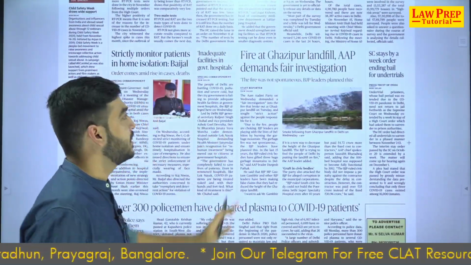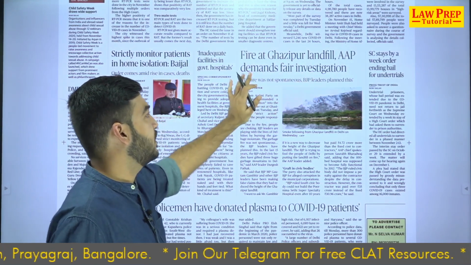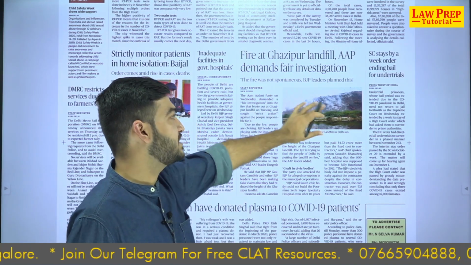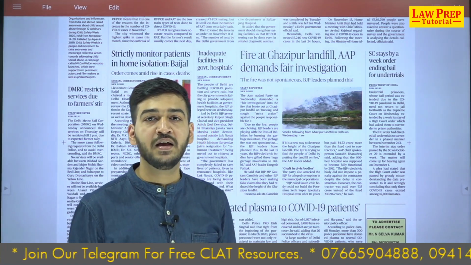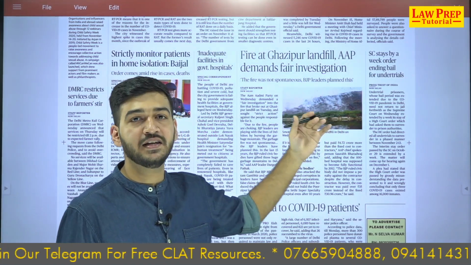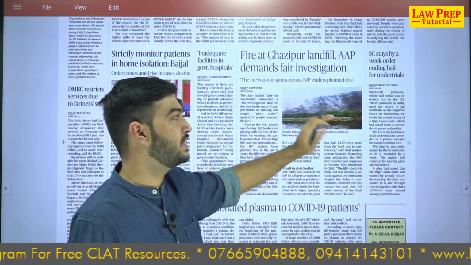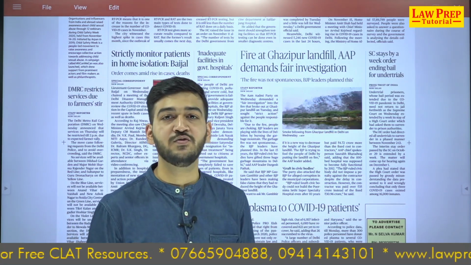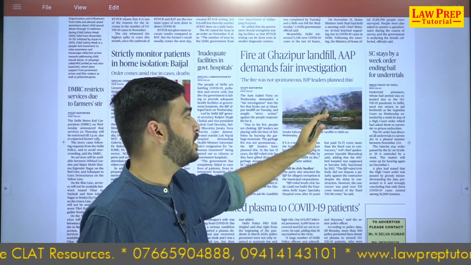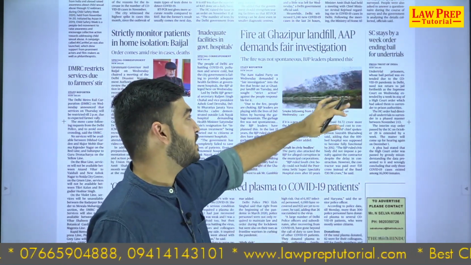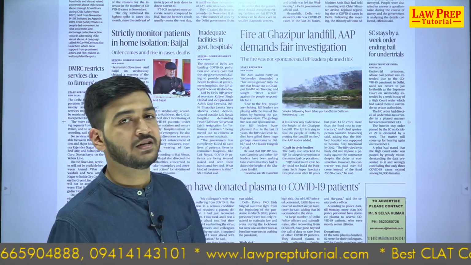There is a fire at the Ghazipur landfill, and AAP demands a fair investigation. Ghazipur is a landfill in Delhi. People who are from Delhi or who have been to Delhi would know that this landfill is like a mount or a hill, higher than the fort of Tughlaqabad now. And this is the trash that we humans create, which is not biodegradable. So all this is happening because of humans, because of the way we live our lives. And that is why there are now concerns of climate change.